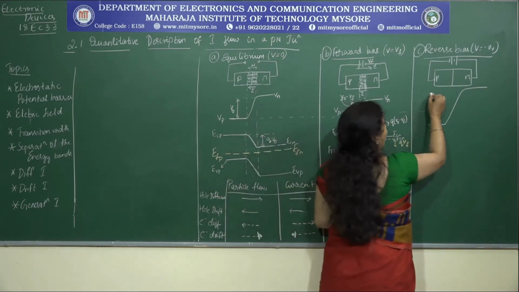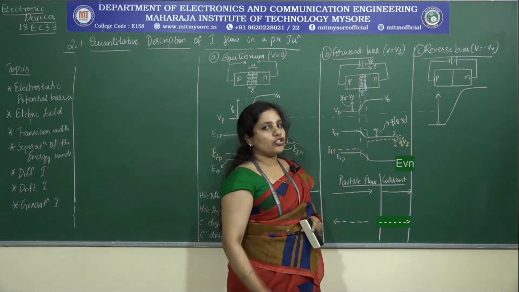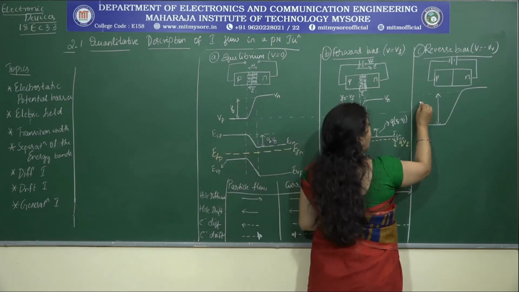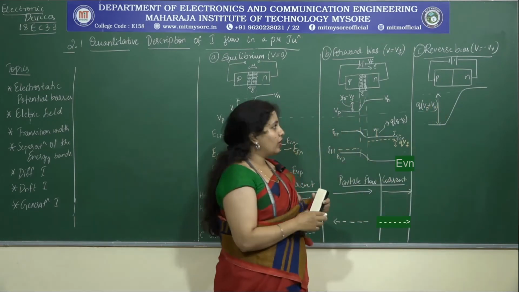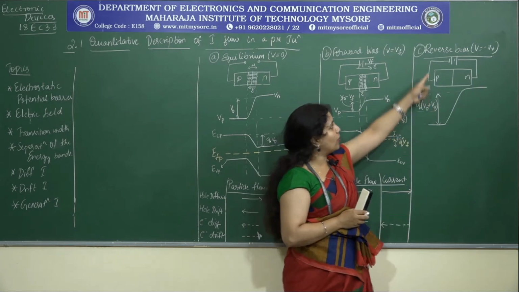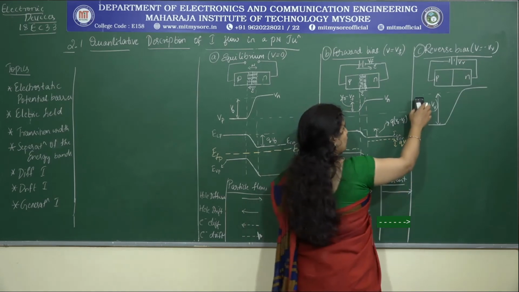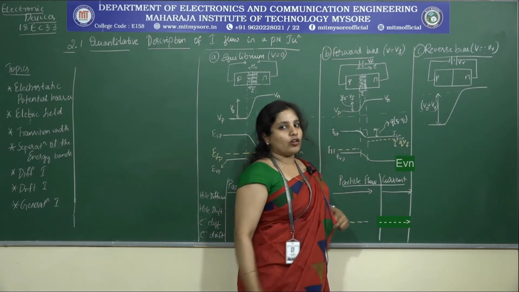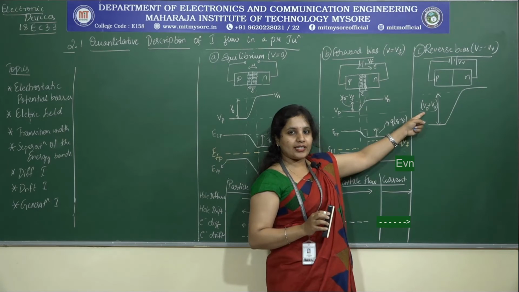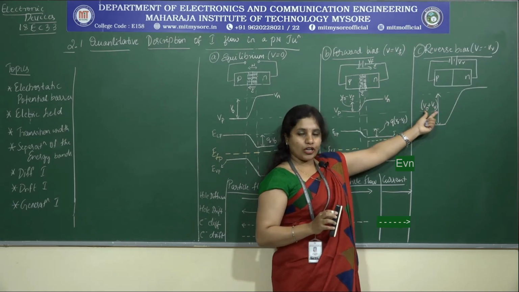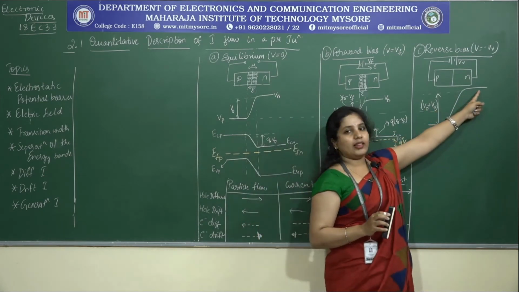Therefore, what happens to the barrier that exists? How much is the electrostatic potential barrier it has to overcome? It is nothing but Q into V naught plus VR, because an additional potential is getting added. How much is that potential? It is your VR amount of potential that is getting added. Sorry, it is not Q, because it is just the electrostatic potential that I am referring to. Therefore, it is V naught plus VR amount of electrostatic potential difference that exists between the Vp and the Vn.